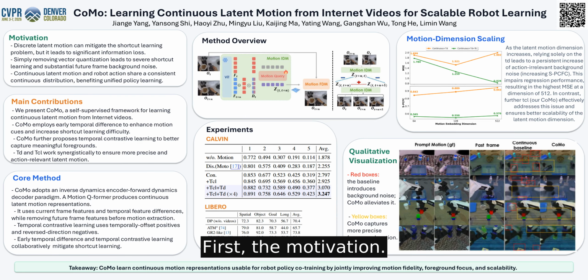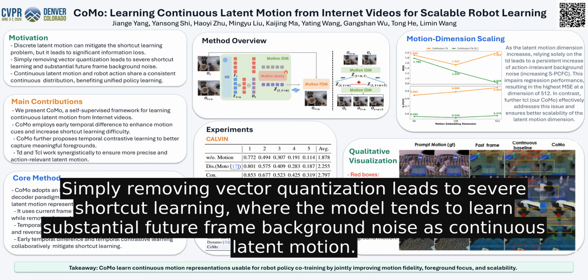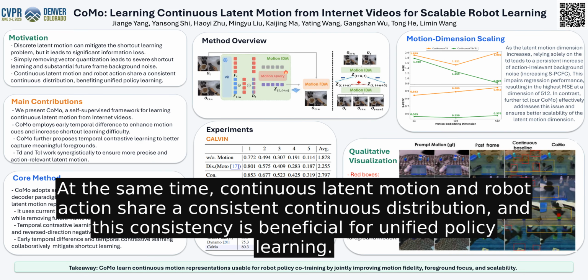First, the motivation. Discrete latent motion can mitigate the shortcut learning problem, but it leads to significant information loss and struggles to capture fine-grained dynamics. Simply removing vector quantization leads to severe shortcut learning, where the model tends to learn substantial future frame background noise as continuous latent motion. At the same time, continuous latent motion and robot action share a consistent continuous distribution, and this consistency is beneficial for unified policy learning.